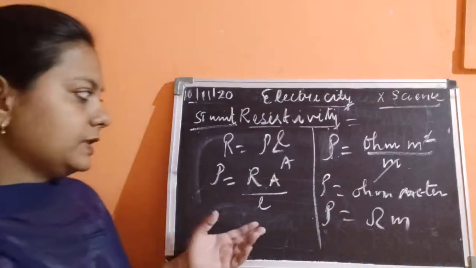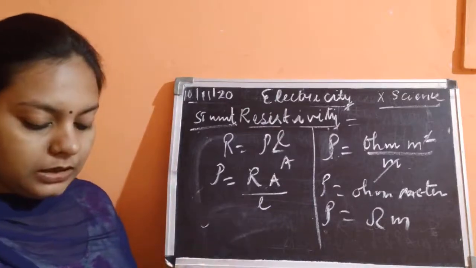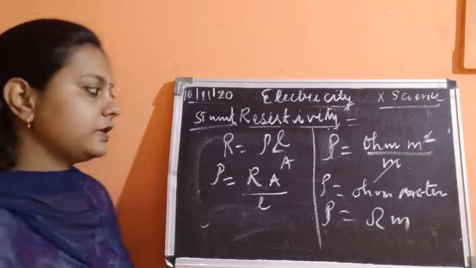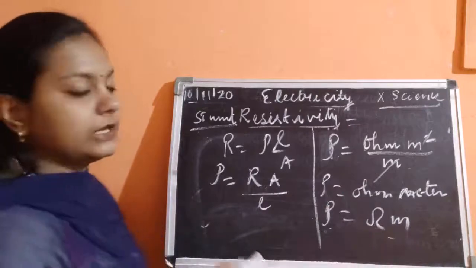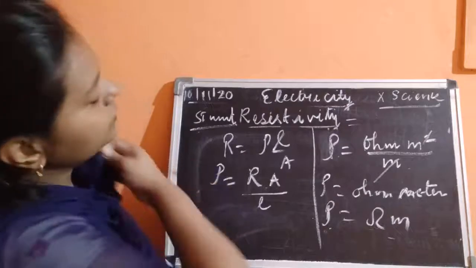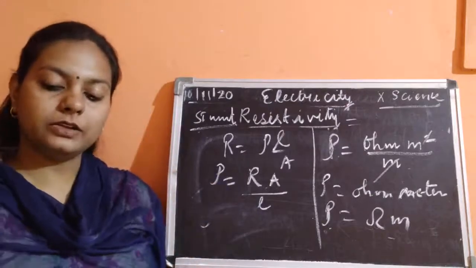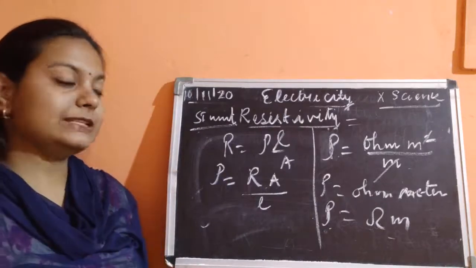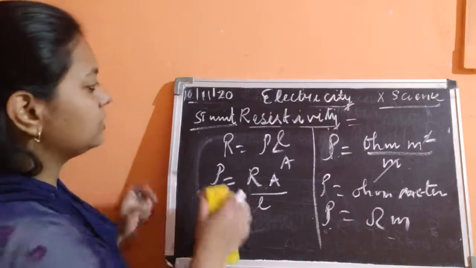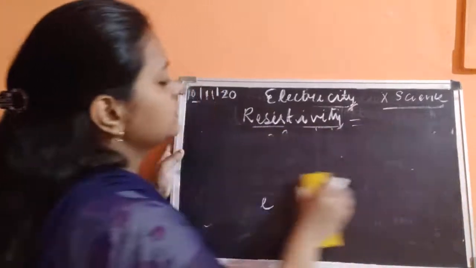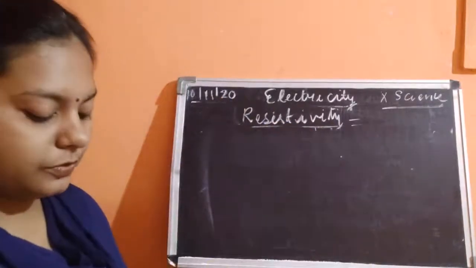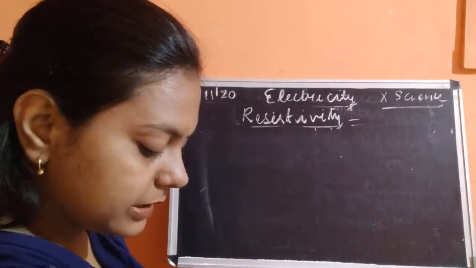Okay, so this is what is about the SI unit of specific resistance or resistivity. Okay, so the SI unit of resistivity, specific resistance, or we can also name it as resistivity, is known to be ohm meter. Okay, so this is what is about the SI unit, children, and you have seen this very easily. You have calculated the resistivity, SI unit of resistivity. Okay, so this was about the SI unit. So this is how you can calculate, and you have seen one example also. The concept might be clear now.